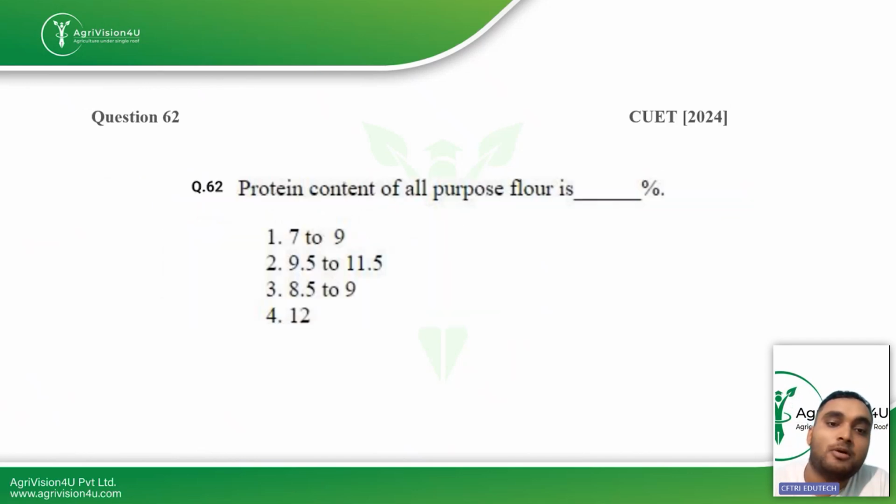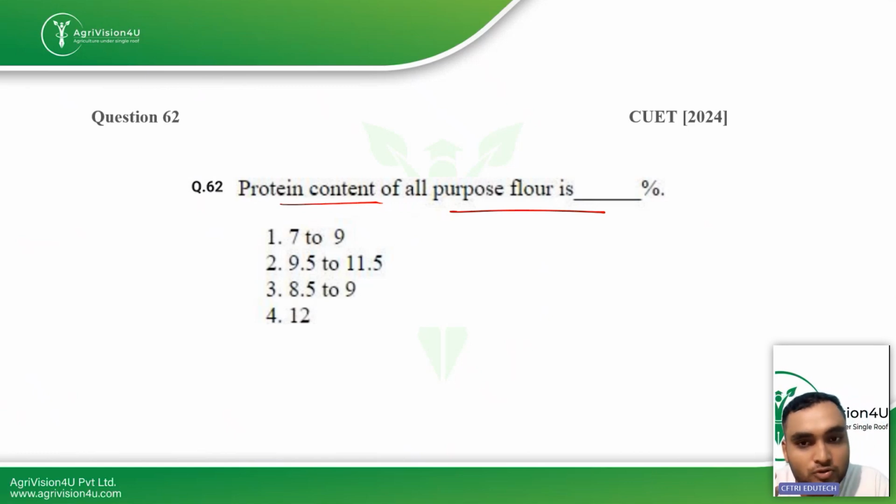Then the next question which we have is protein content of all purpose flour is. That means the flour which is used either for your baking purpose, or for your bread making purpose, and any type of purpose if you want to use flour for your cake manufacture, for cookies manufacture. So in that the protein content is 9.5 to 11.5. So that means it is somewhat in between hard wheat flour and soft wheat flour. Hard wheat flour has a higher protein content around 12, 13 to 14, and soft wheat flour has a lower protein content from 7, 8 to 9. But all-purpose flour is made by a combination of your hard wheat flour and soft wheat flour. That is why it has a moderate protein content, because protein content will determine the fibers which are made in the end product.